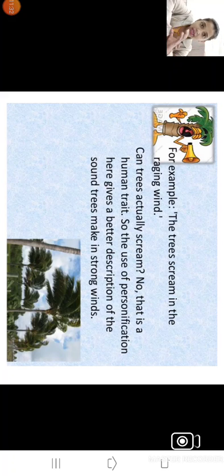When the trees make sound in the wind, that sound is called screaming. Only a person or an animal can scream, but trees cannot because they cannot speak. But here the human quality is given to the trees, and that is why that is personification.